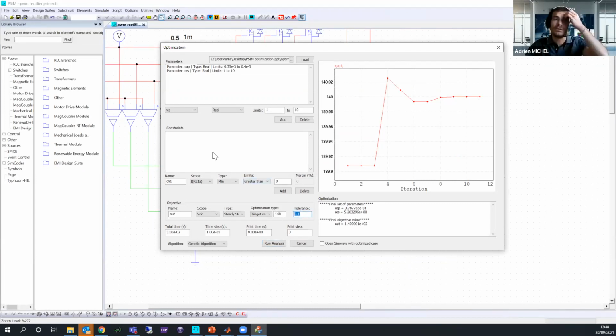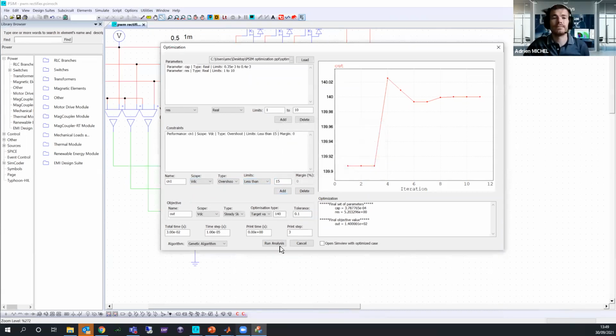And now, in order to make it more complex, I can add a constraint. Again, I want to check the overshoot, and I don't want to have an overshoot above 15 volt, because if you remember, we got 18 volt as overshoot. But on my side, I want to have an overshoot less than 15 volt. This is my constraint for my customer. So I click on add, I click on run analysis.